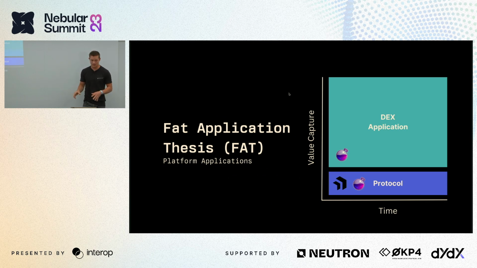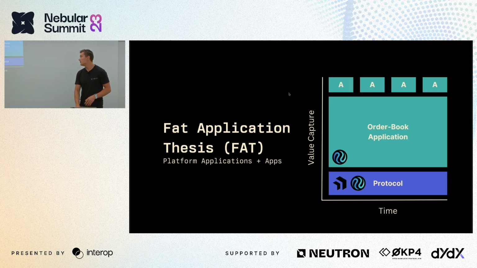So now we have platform-specific applications that are customized and catered to those specific users and can be made more efficient to support those applications built on them. So for instance, right here we have Osmosis, which is designed specifically for swapping, providing liquidity, withdrawing, and then now they have supercharged liquidity and it can be customized to the users and the application's needs.